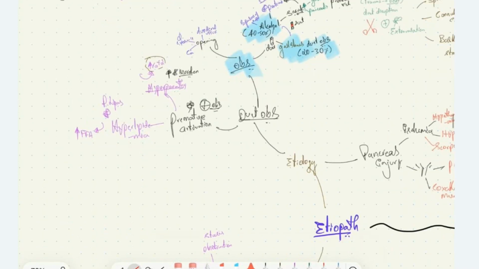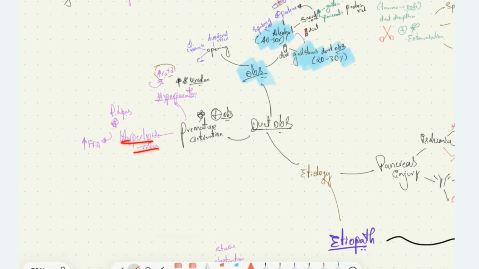If the patient has hyperlipidemia, it leads to the conversion of lipids to free fatty acids by pancreatic lipase. The triglycerides, which are increased in the blood and in the pancreatic tissue, will be converted to free fatty acids, which have toxic effects on the pancreas. Also, this can secondarily activate other enzymes.